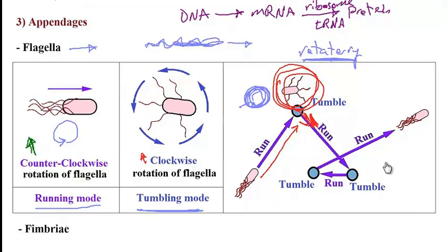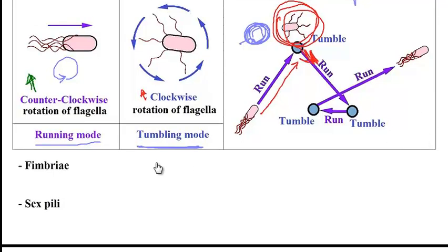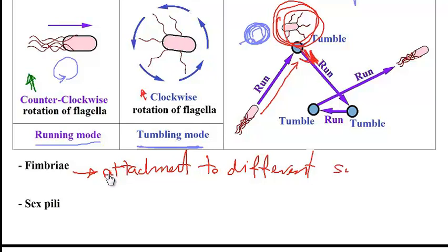Now the next two appendages that I would like to talk about are fimbriae and sex pili. So basically fimbriae are shorter and thinner than flagella and are not used for motility, but instead they're used for attachment of bacteria to different surfaces. And then we have the sex pili, which are basically tubular structures that help transfer DNA from one bacterium to another bacterium, and this process is referred to as conjugation when a pilus is used.